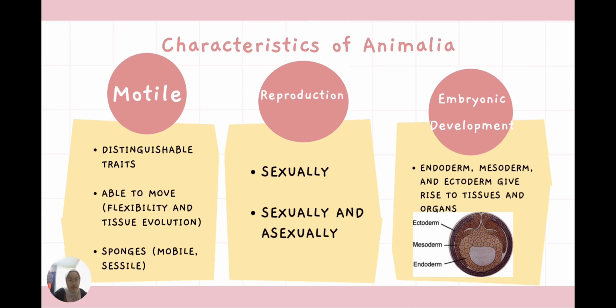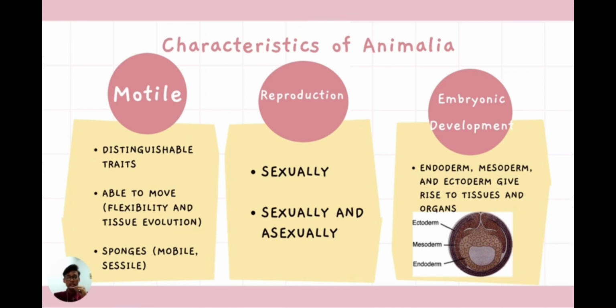However, sponges are also included in the kingdom Animalia, but during the juvenile phase, or what we call the young, they can travel and move around, but during adulthood they are sessile because they attach to the underwater surface and remain fixed in place. And for the reproduction of Animalia, it is both sexual and asexual.